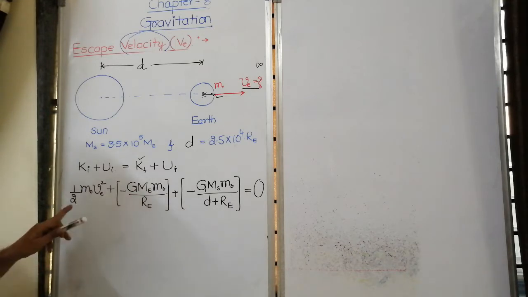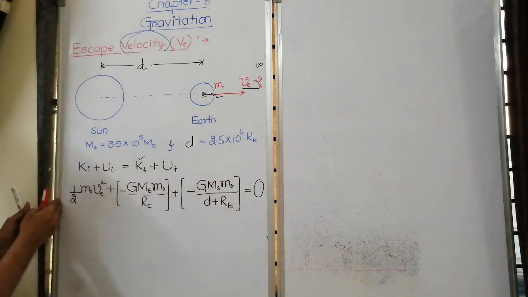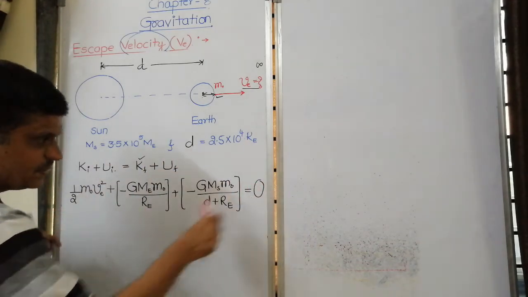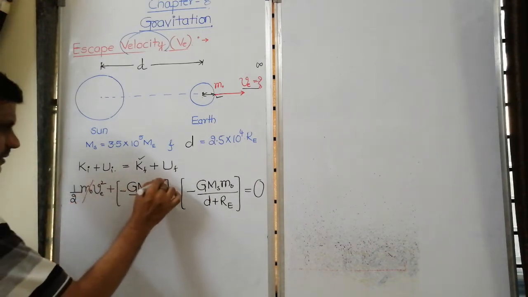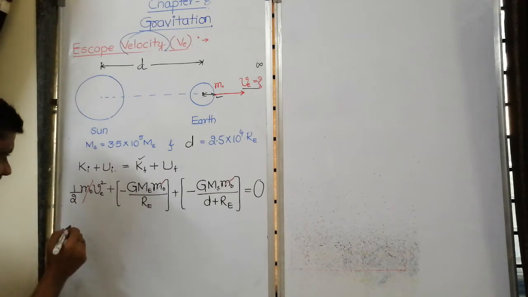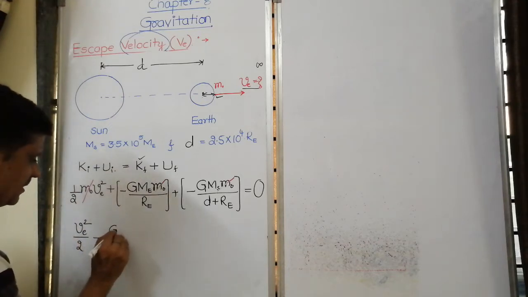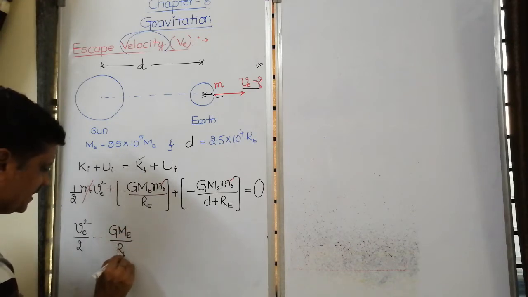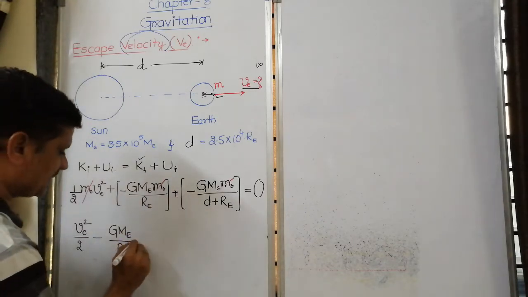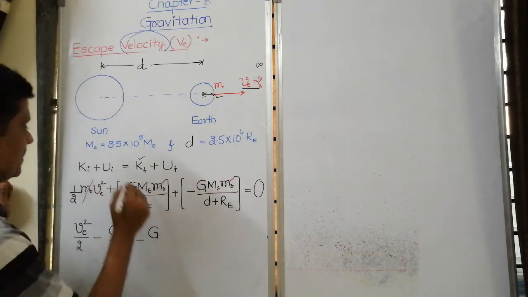See, in all terms m naught is common. If I take that m naught out and send that side, it will be 0. Therefore I can remove this m naught. Then VE square by 2 minus capital G mass of the earth divided by radius of the earth plus minus minus capital G mass of the sun is nothing but